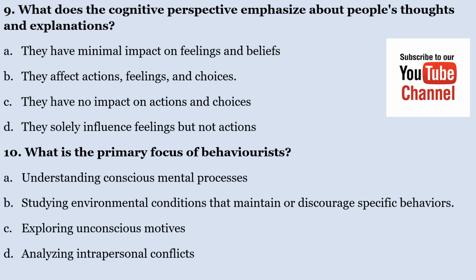Number nine, what does the cognitive perspective emphasize about people's thoughts and explanations? A. They have a minimal impact on feelings and beliefs. B. They affect actions, feelings, and choices. C. They have no impact on actions and choices. D. They solely influence feelings but not actions. What does the cognitive perspective emphasize about people's thoughts and explanations? The correct answer is B. They affect actions, feelings, and choices.